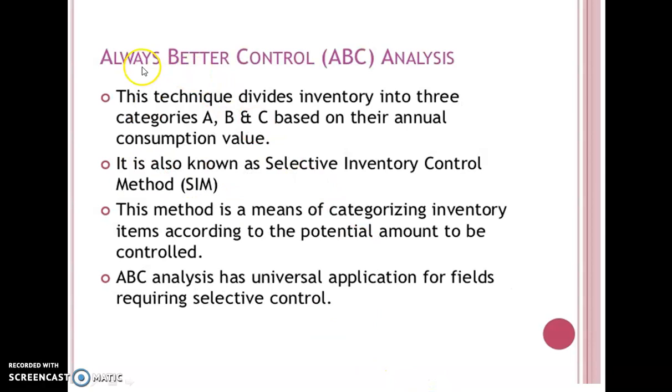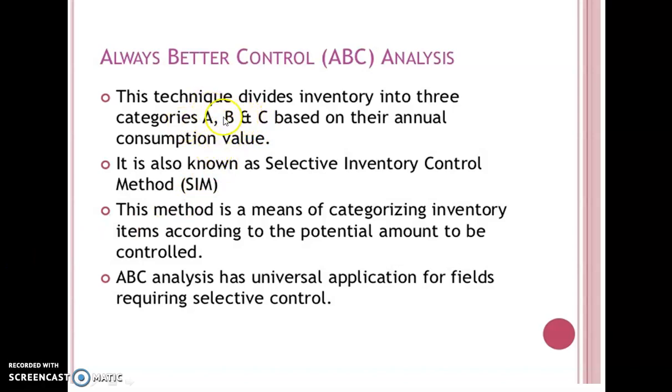Next, inventory control analysis: ABC analysis. ABC analysis is used for inventory control. Inventory items are classified into A category, B category and C category: A items, B items and C items. A items have a high value.